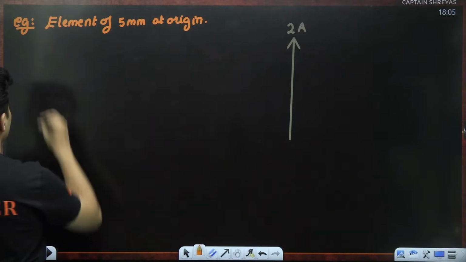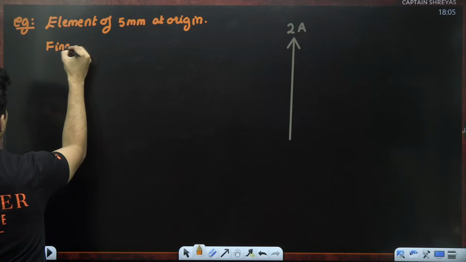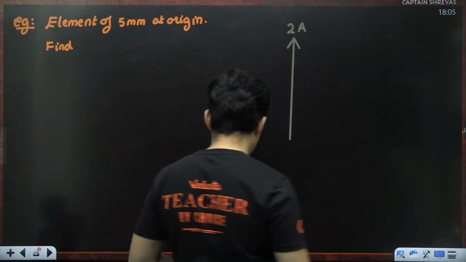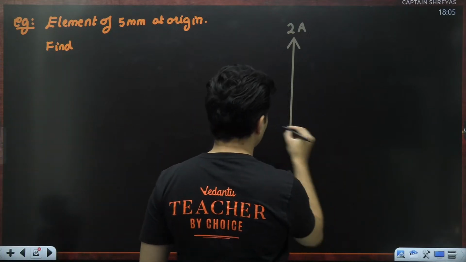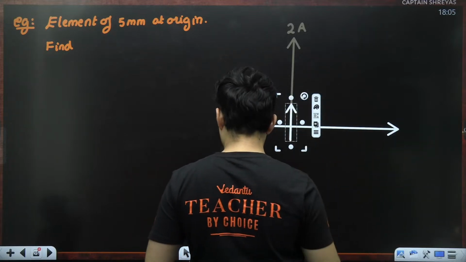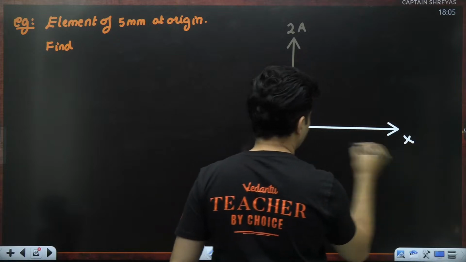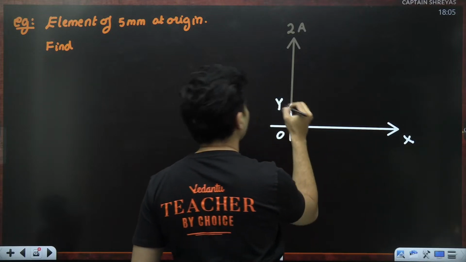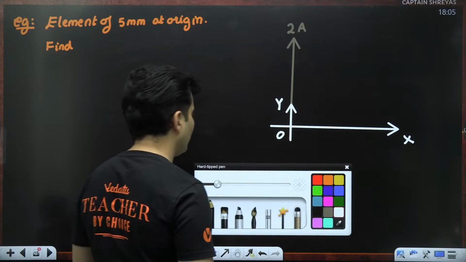Listen, this is your x-axis, this is the origin, this is your y-axis. The wire was carrying current along the y-axis.